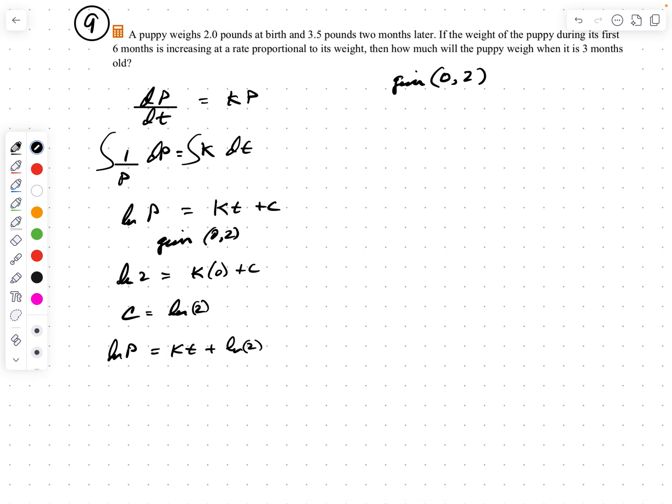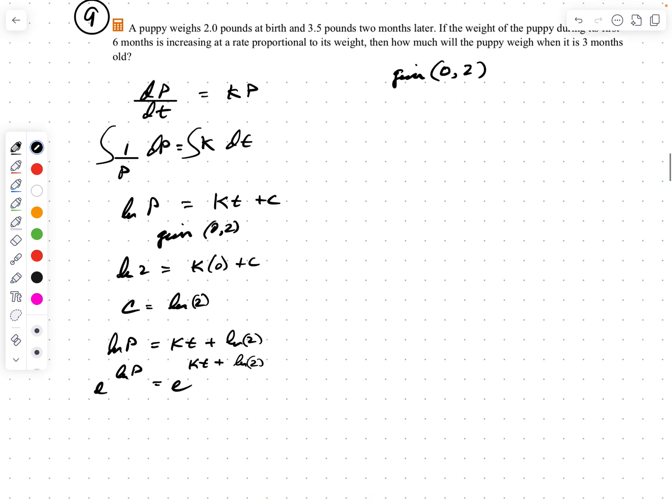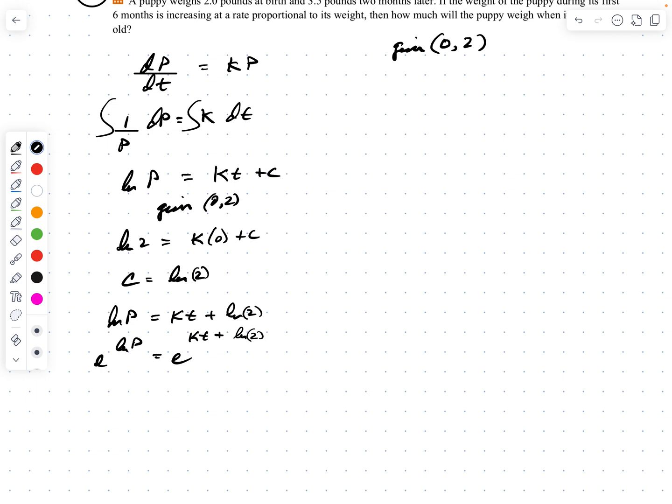Well, I want the equation to be p equals something. And so I have to take this expression here and raise that up as the exponent. So e to this power. And if I do it on the left, I got to do that on the right. So e to the log of p equals e to the kt plus ln 2. Either way, we've seen this multiple times. To what power do you raise e to get p? Well, it's p. So p equals e to the kt plus ln 2, and there's an exponent here that's added, right? So that's equal to e to the kt times e to the ln 2.